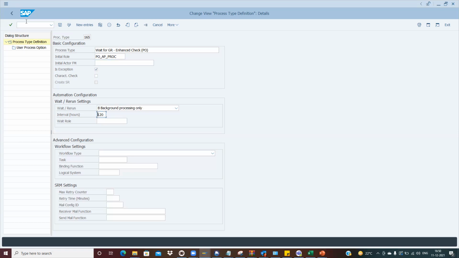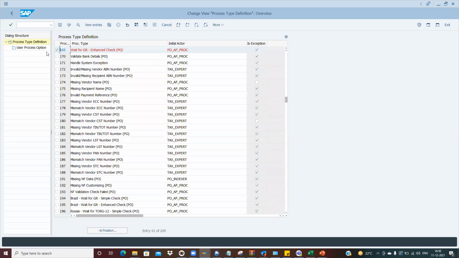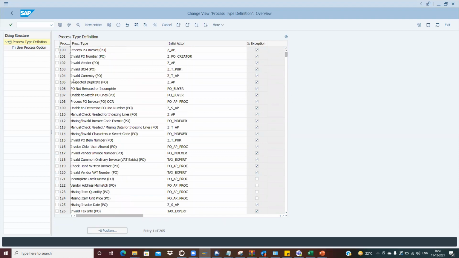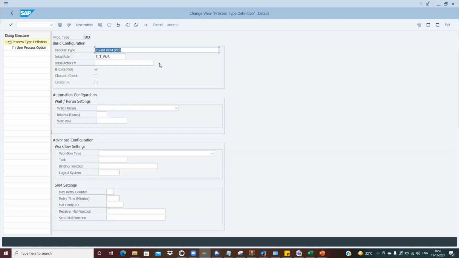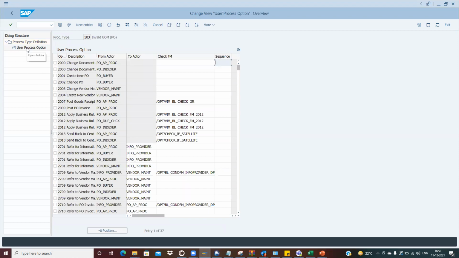Now you understood what are the fields which are available to create the process type, right? I have just shown each of the things. Now there is one more button called the user process option. User process option is nothing but a process option, or in simpler words, we call them the buttons.